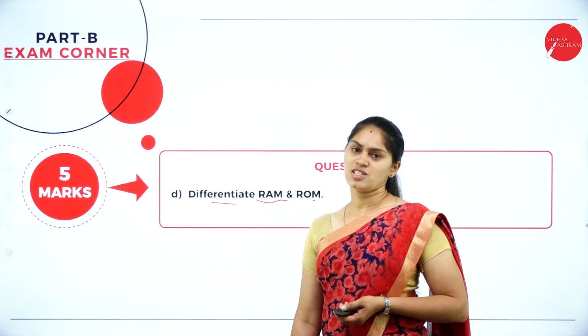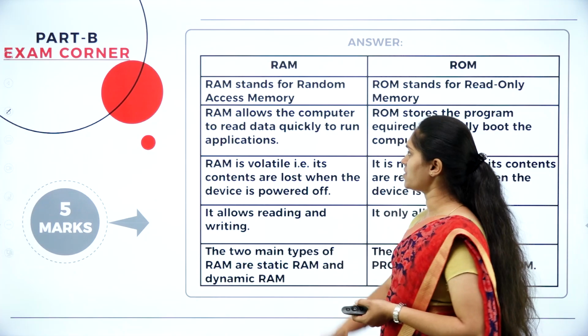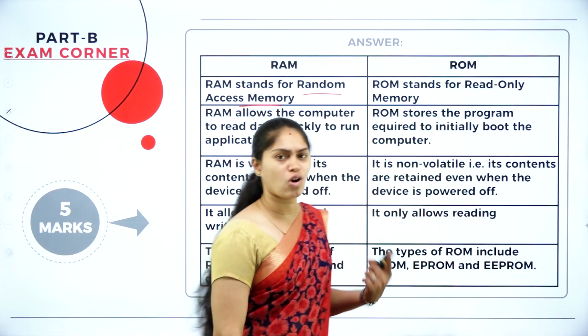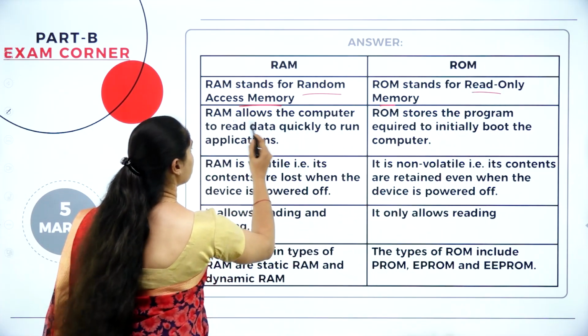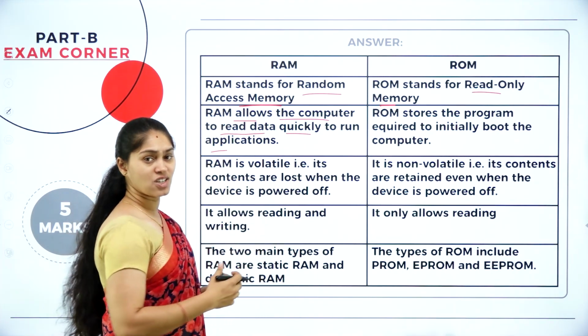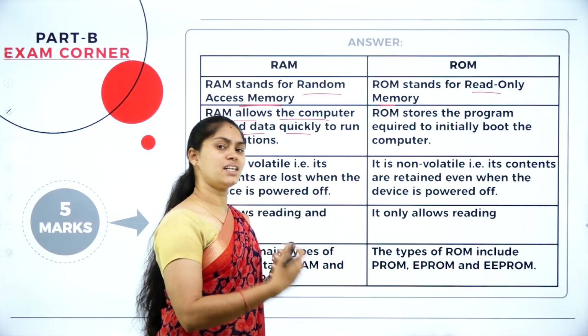Again, it is for 5 marks. So you need to write a minimum of 5 points regarding RAM and ROM. Here RAM stands for what? Random access memory. Then what is ROM? Read only memory. This RAM allows the computer to read the data quickly to run the application. RAM is more efficient and it is very fast.